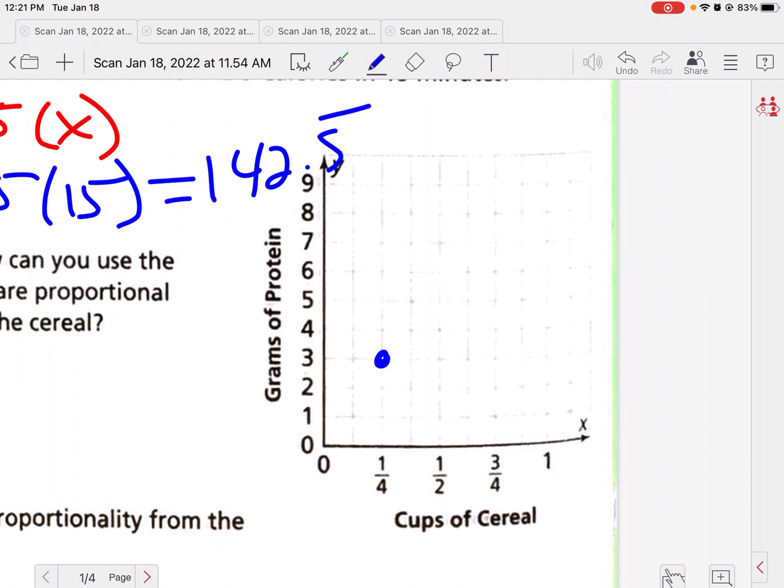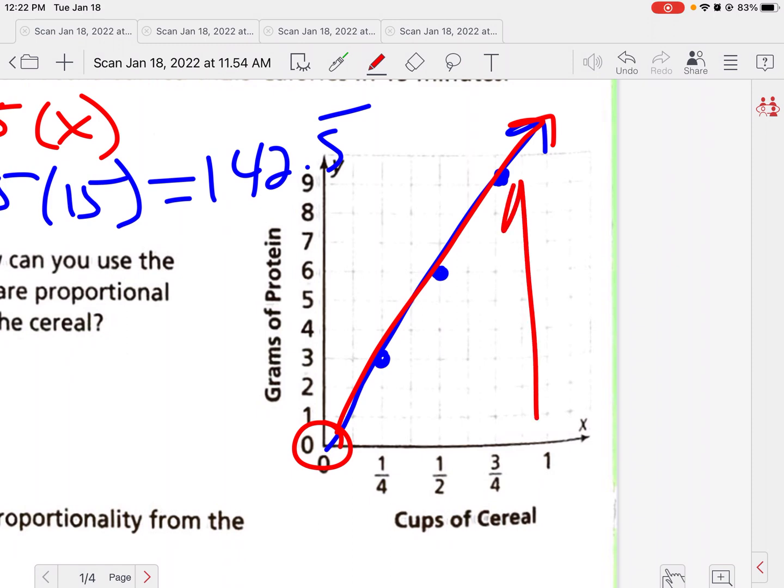If I add another 1/4 cup, which is 1/2, I would have 6. And if I add another 1/4 cup, that would be 9, which now all these things are already coming off my graph. And obviously if I have 0 cups of cereal, that's going to be 0 grams of protein. Okay, so again, I know this is a proportional graph because it starts at 0, 0. Okay, it's a straight line and it's a diagonal line. It's not a perfectly vertical like this line, right? Or horizontal like that line. Okay, so it has to be some sort of diagonal for it to be a proportional graph. Start at 0, 0 and be straight.